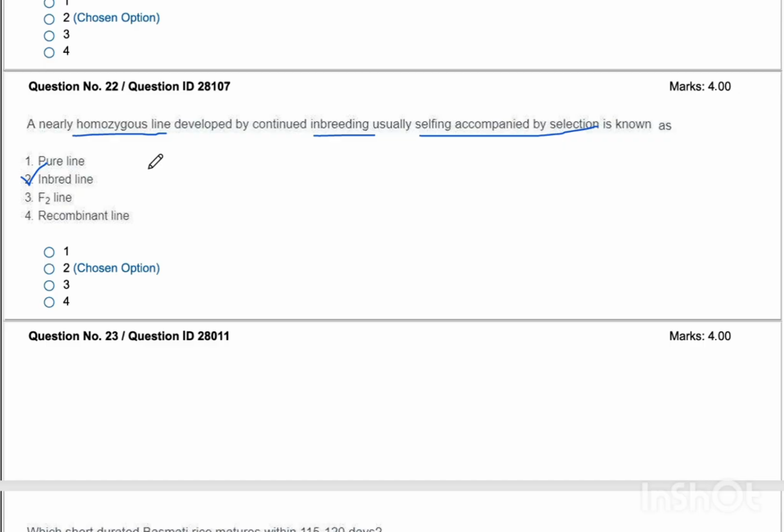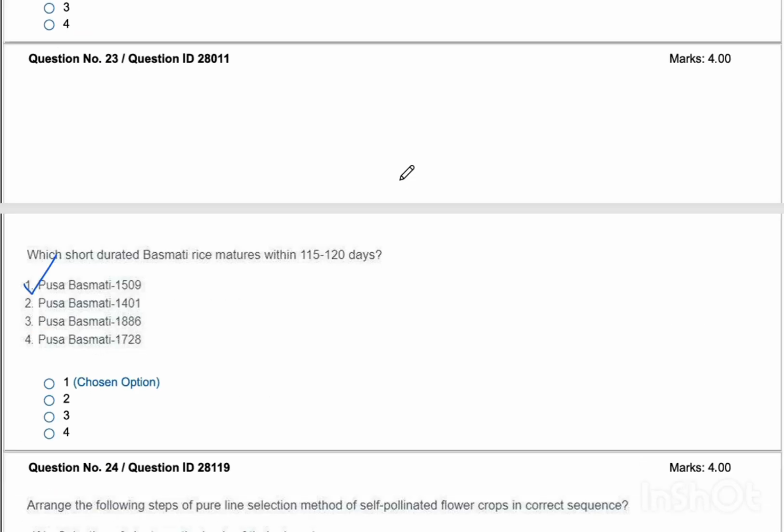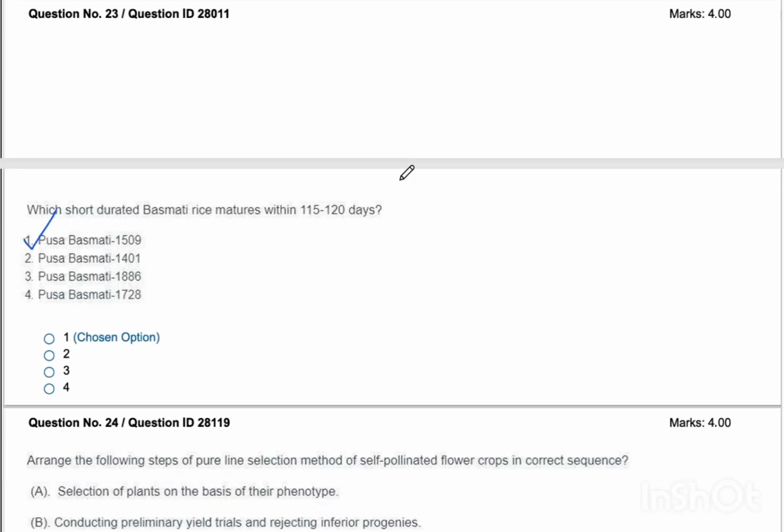Now coming to pure line, it is a homozygous progeny of a self-pollinated homozygous plant, and it is the development of a new variety through identification and isolation of single best plant progeny, known as pure line selection. Okay. Now coming to the next question, question number 23.